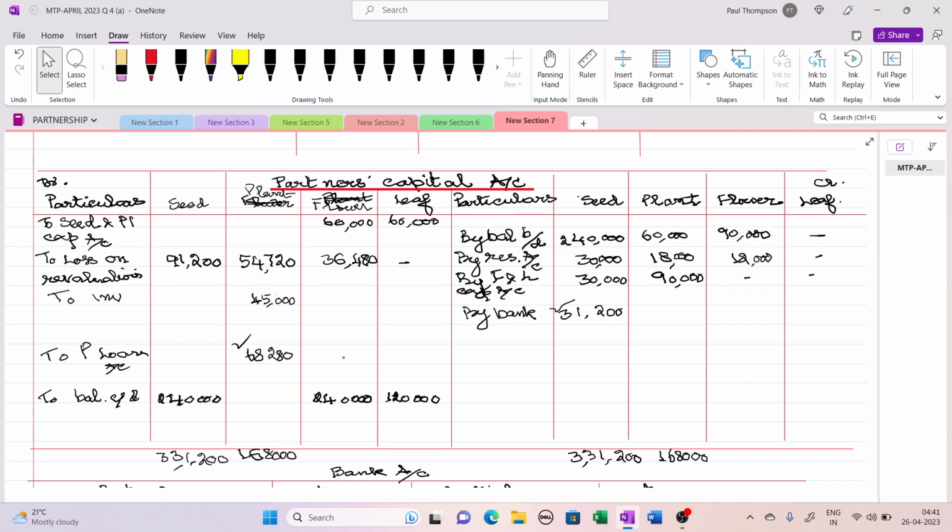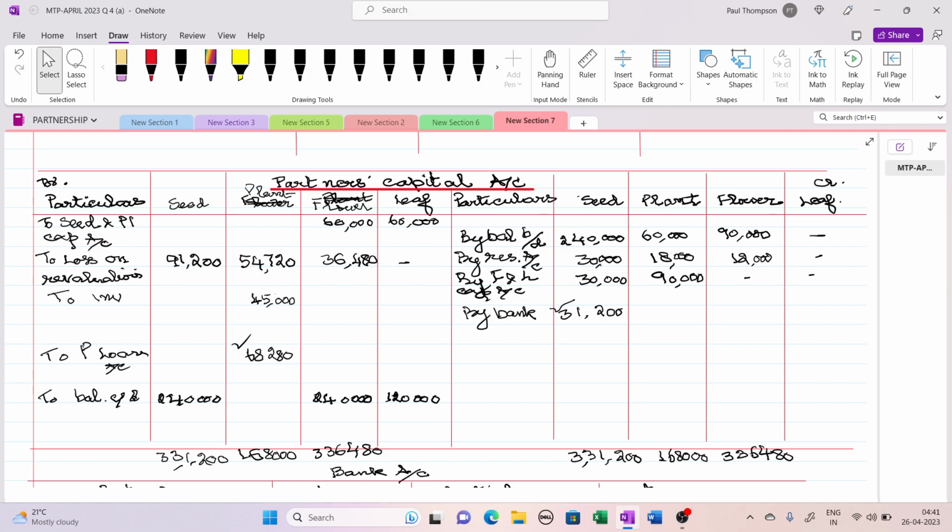Now coming to this flower, this side is more again. So 2 lakh 40 plus 60, 3 lakh 36,480. So we have to copy this, 3 lakh 36,480.